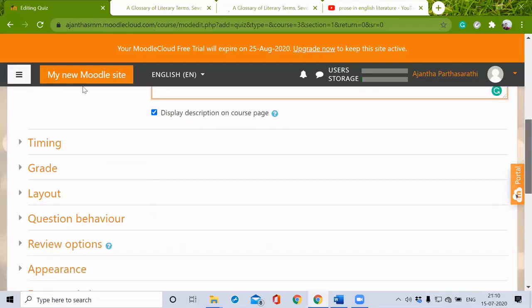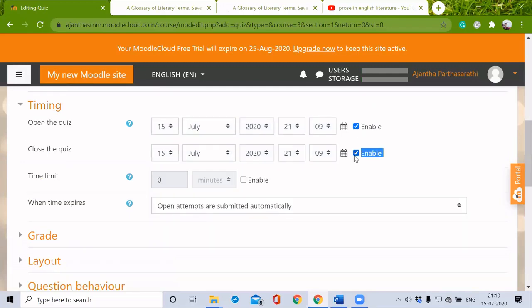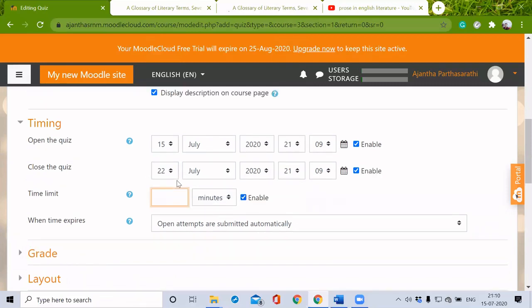And I can set the timing. I can give due time. Just giving it for a week. I can even set the time also. And I can give a time limit, like 15 minutes.